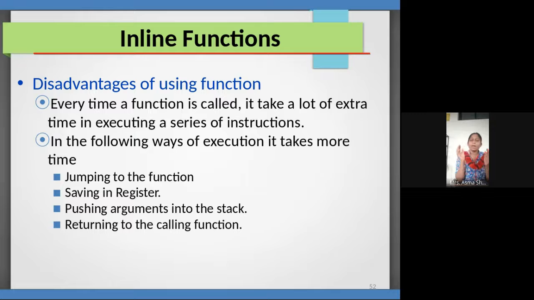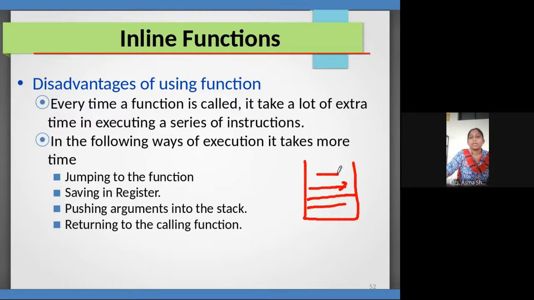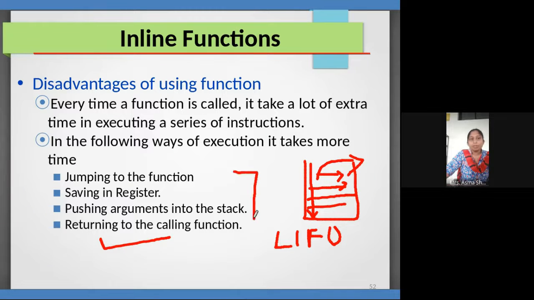But in a stack, what happens? It is like this. If these are dishes in a single stack, the last one placed is the first one that goes out. Last in, first out. So here, pushing the arguments into the stack and again returning to the calling function. These are the operations performed in the backend when we call the function.